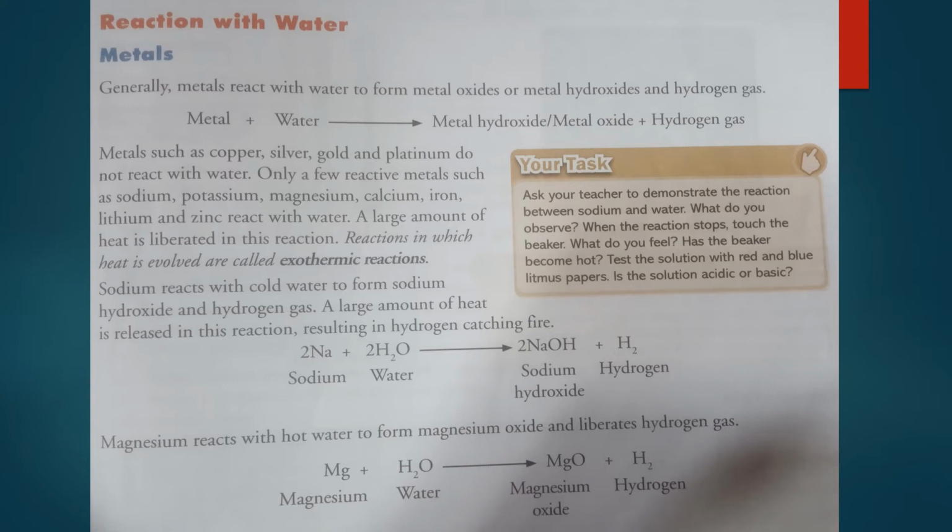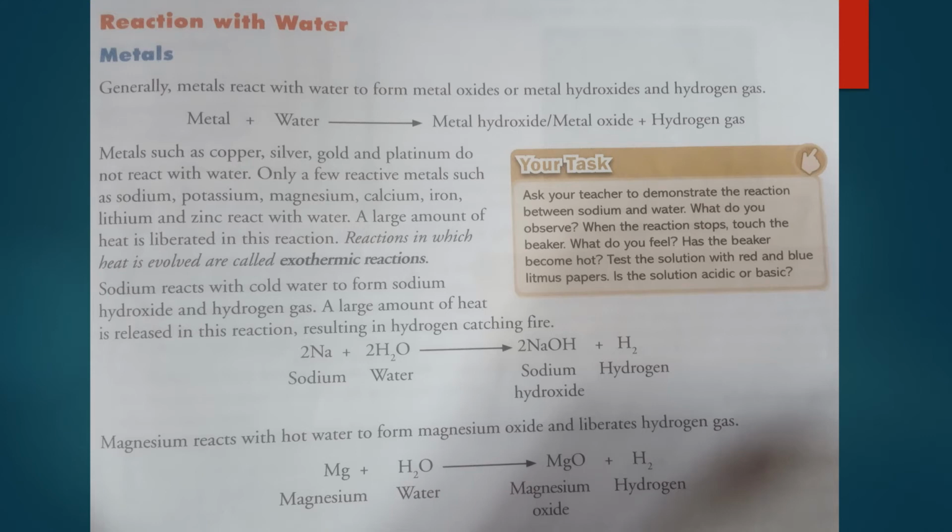A large amount of heat is released in this reaction, resulting in hydrogen catching fire. So the reaction we can write this way: sodium reacting with water to form sodium hydroxide, NaOH, and hydrogen gas.